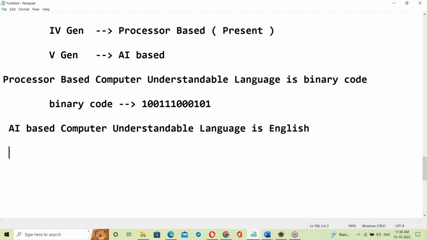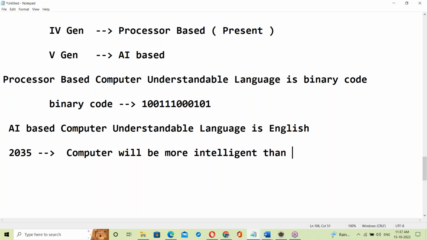See, by 2035, computers will be more intelligent than human beings. By 2035, computers will be more intelligent than human beings, and they will do everything.